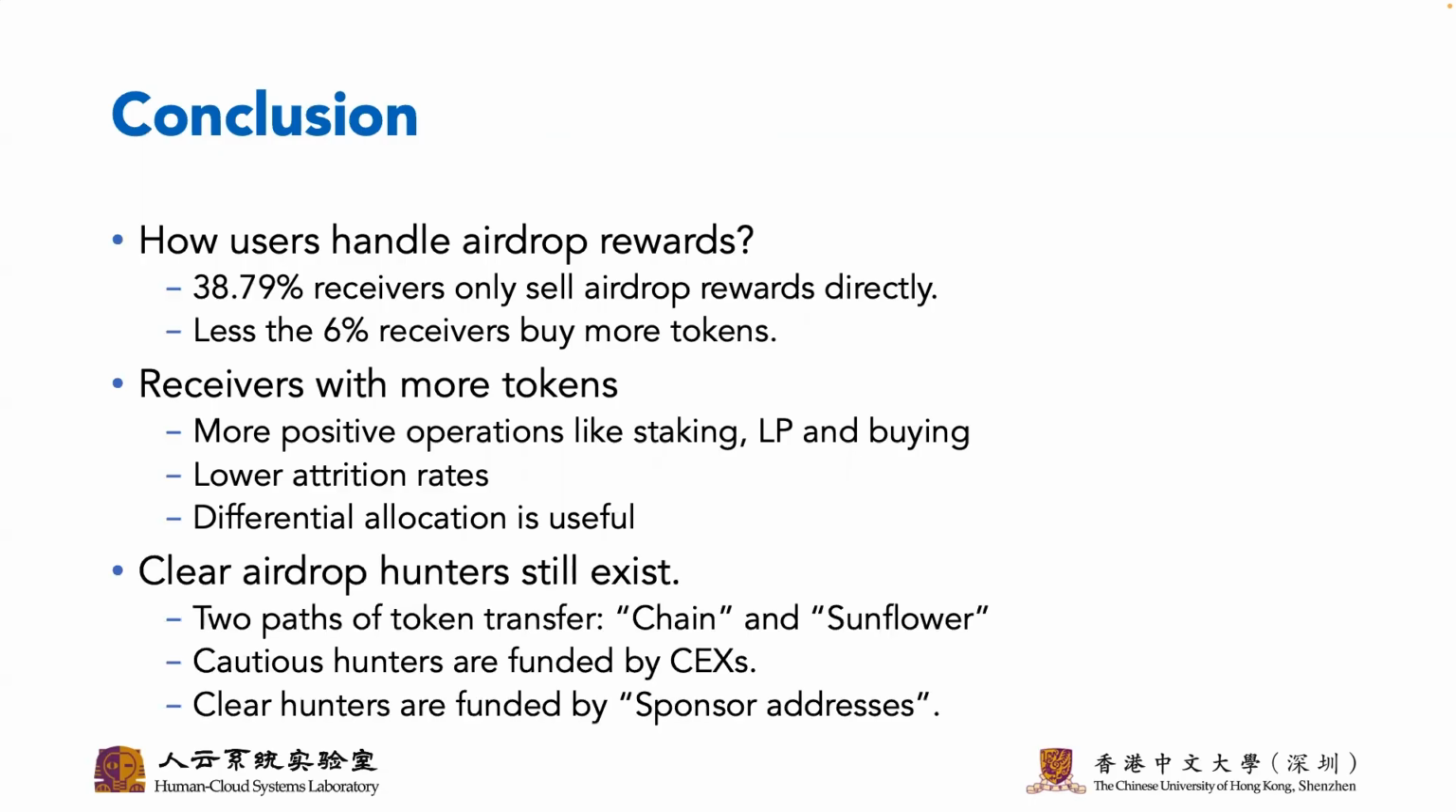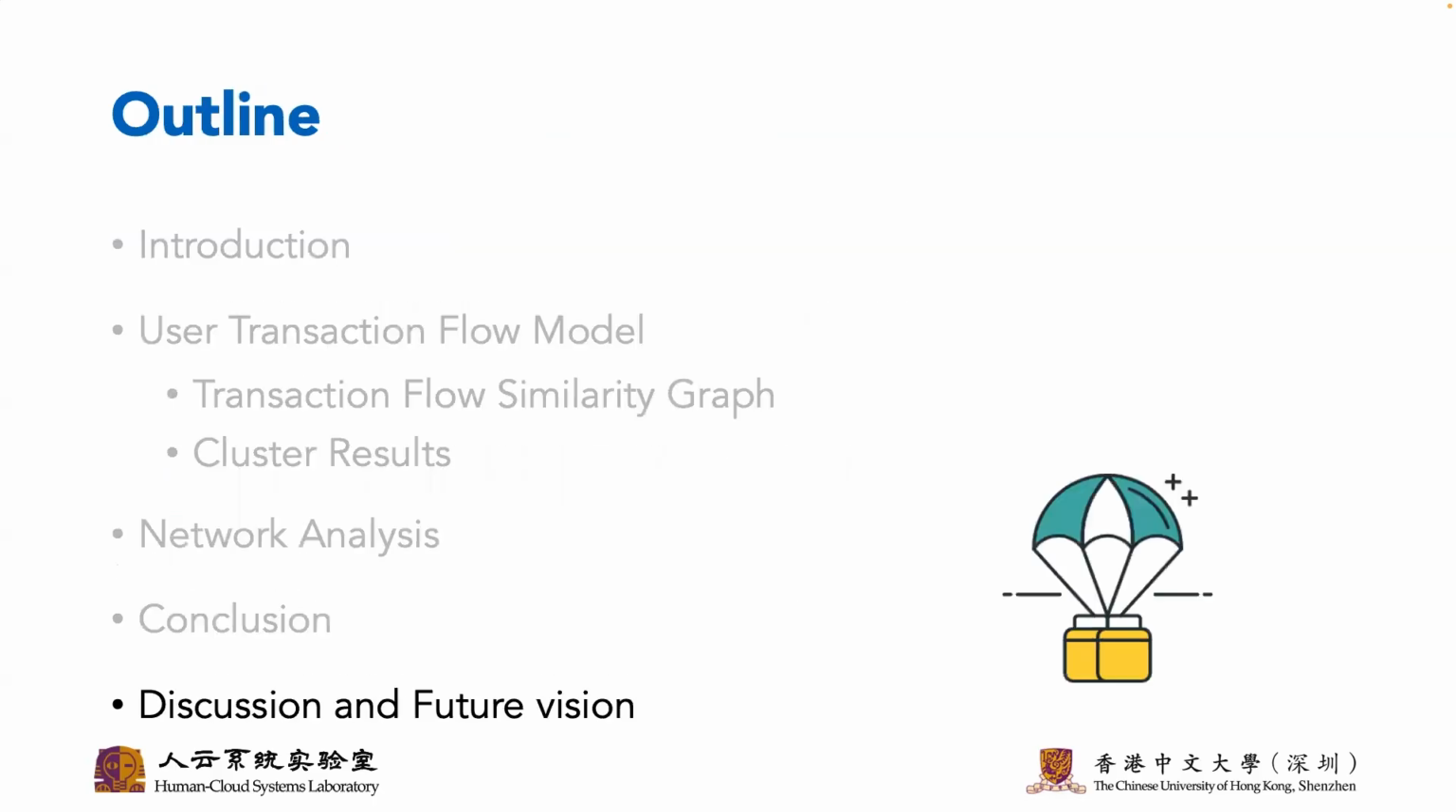Next, we explore the limitation of this method. We find the clear airdrop hunters still exist. In PSP transaction network, we find 2 paths of token transfer, the chain and the sunflower. Besides, we find 2 ways in which hunters escaped screening.